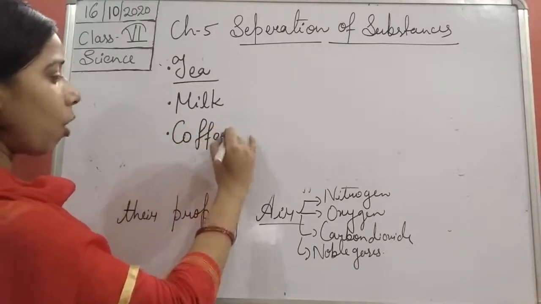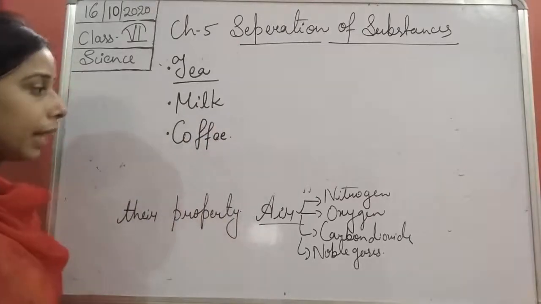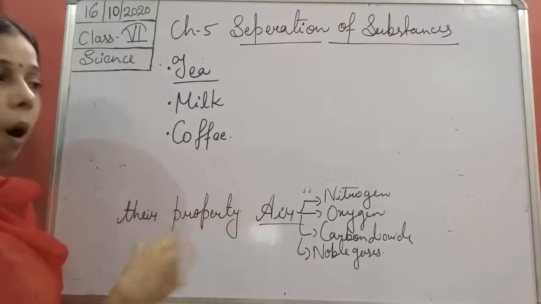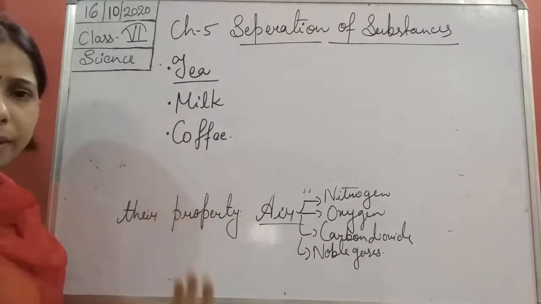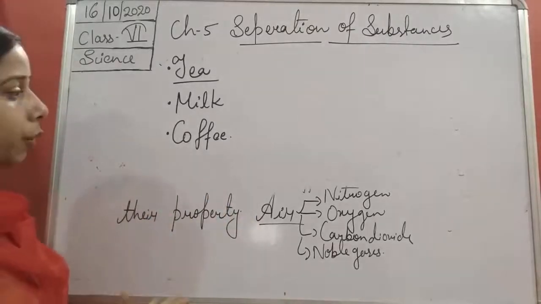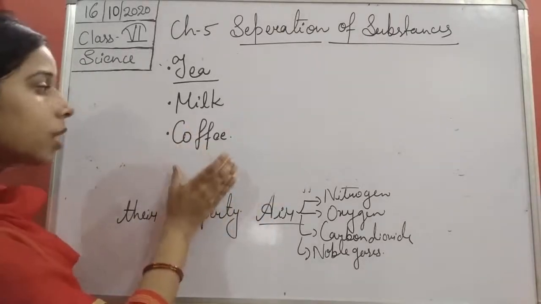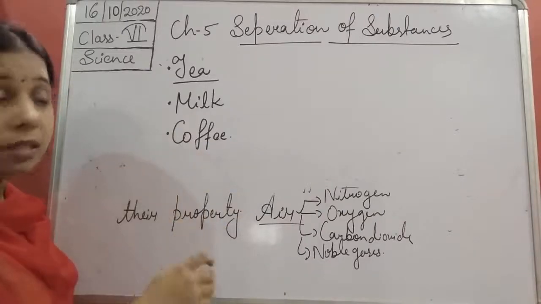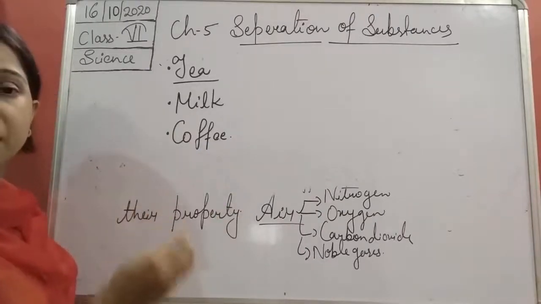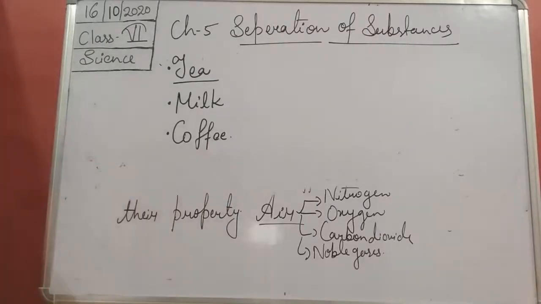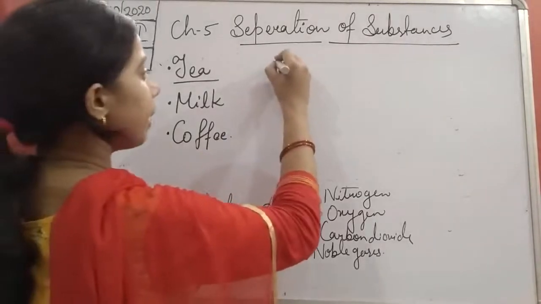Then coffee. For making coffee, people take coffee seeds and water, or milk and sugar also, depending upon what kind of coffee they prefer. But you will see that this is not a pure substance, but consists of different kinds of substances in it. Then, students, we can say sugarcane juice is there, petroleum is there, soil is there.